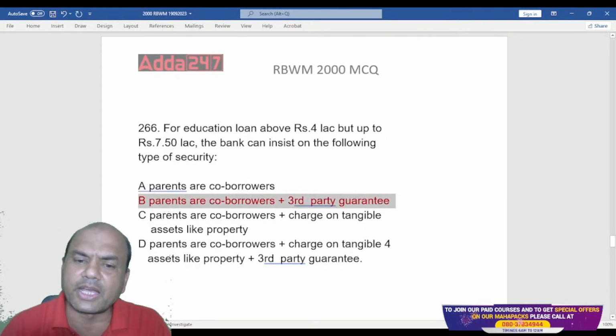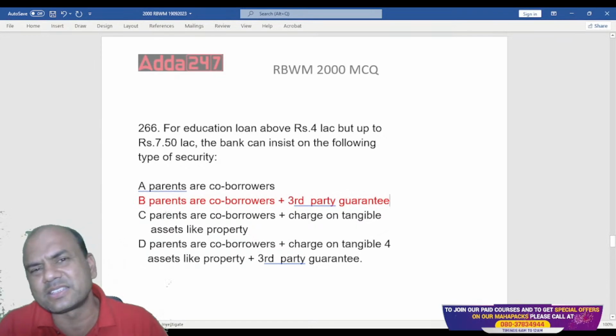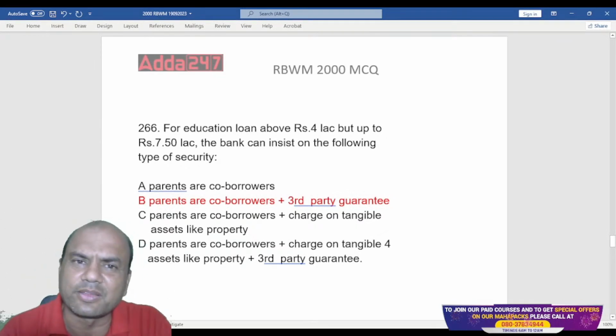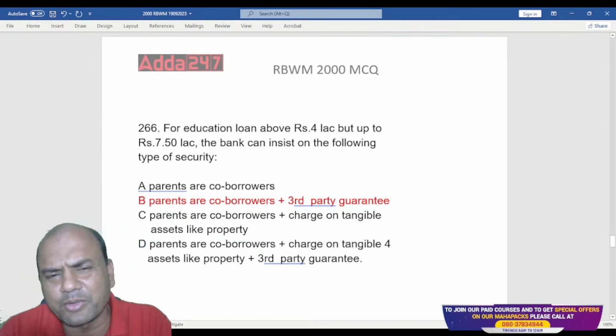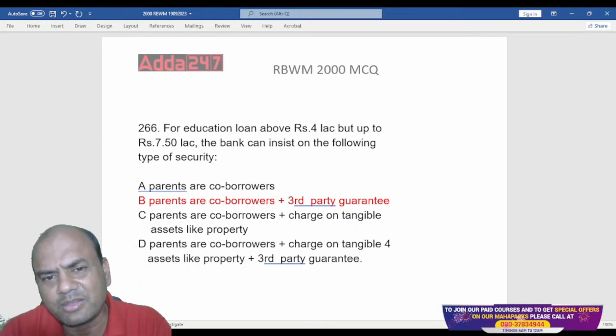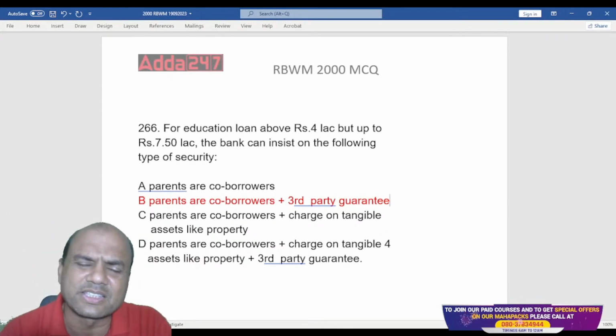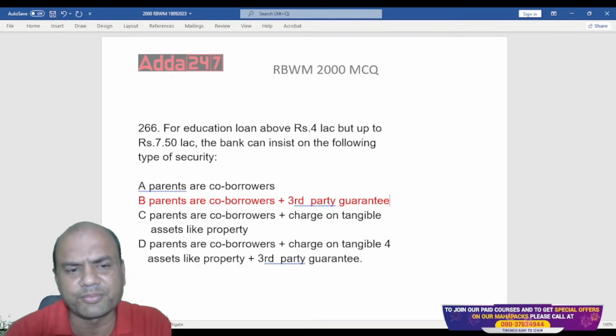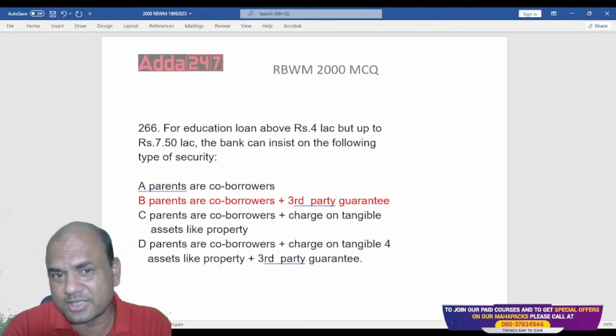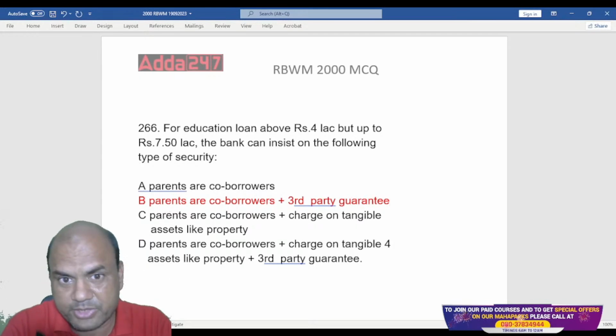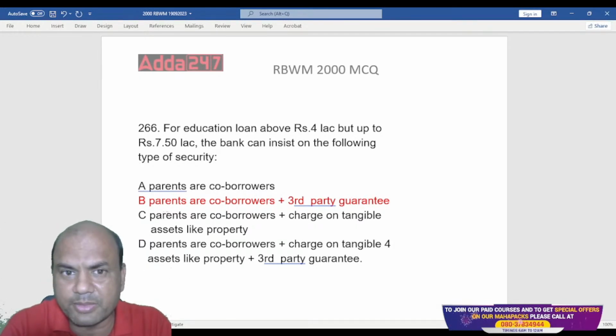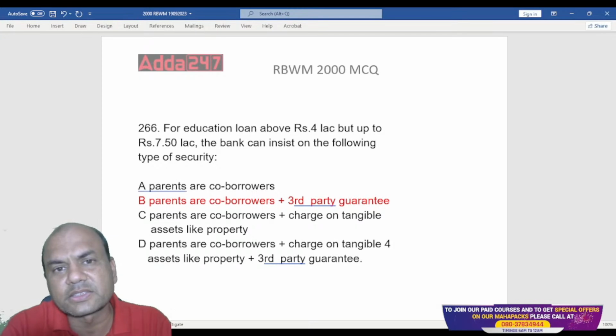Parents plus third party. That also banks have required. That's why RBI doesn't say anything about this now. Means now the restrictions are removed for all. Banks have to take their own risks. But here, for your JIB purpose, be specific about it. You have to clear your JIB exam. Up to 4 lakhs, only parents as co-borrowers. 4 to 7.5 lakhs, third party guarantee plus parents.